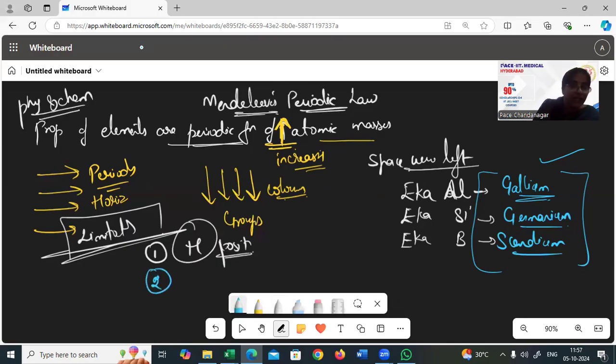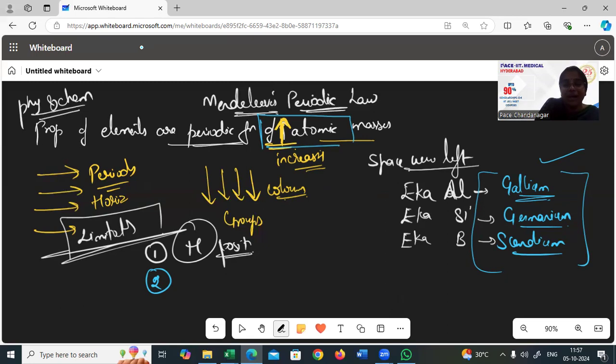And number two, increasing atomic mass is being told, but it is not actually increasing. For example, take argon, potassium, and calcium. Argon has a mass of 40, potassium has 39, and calcium 40.